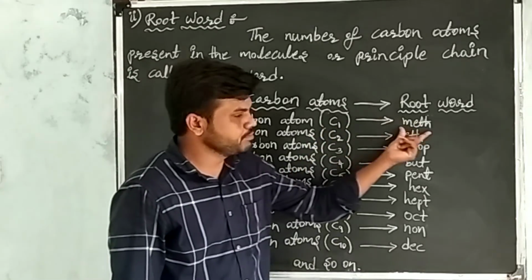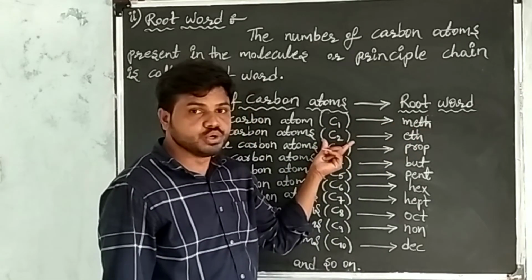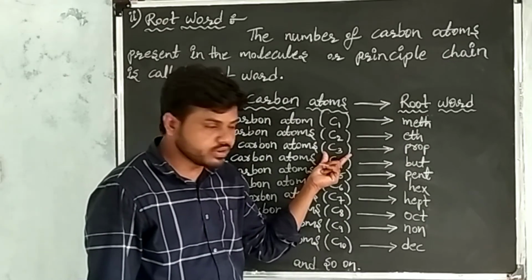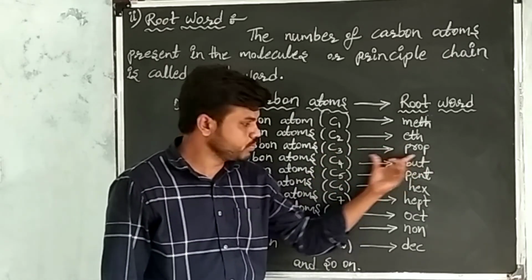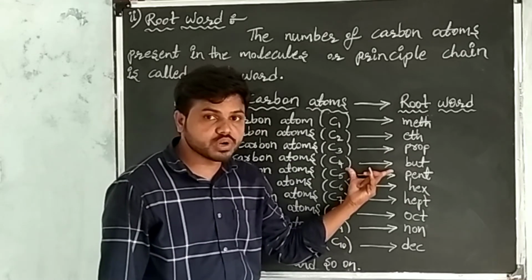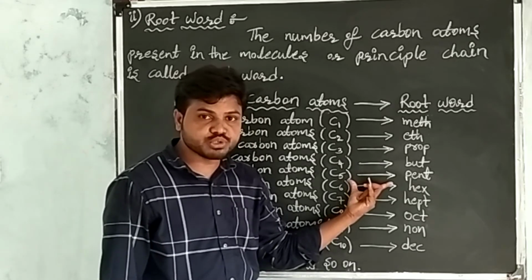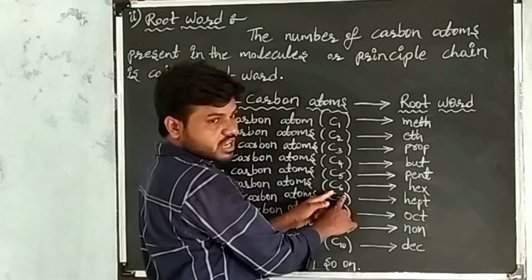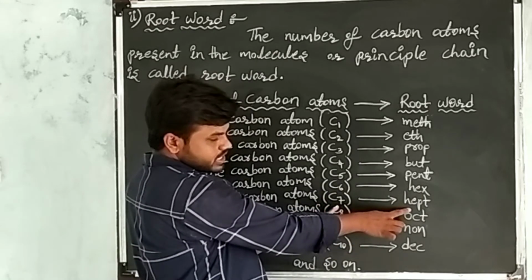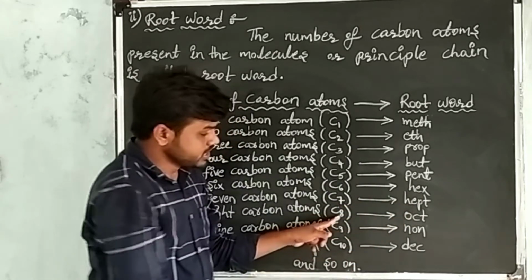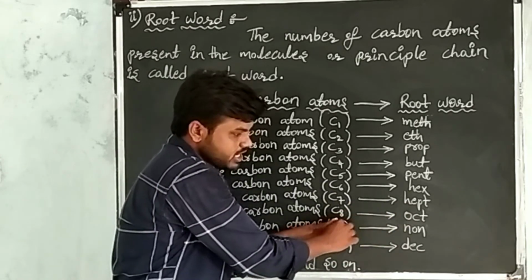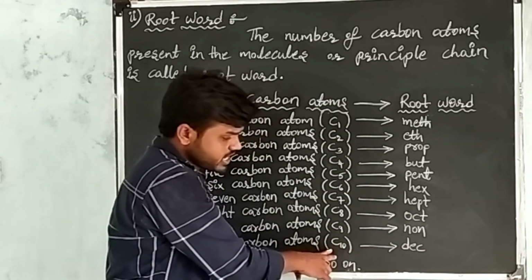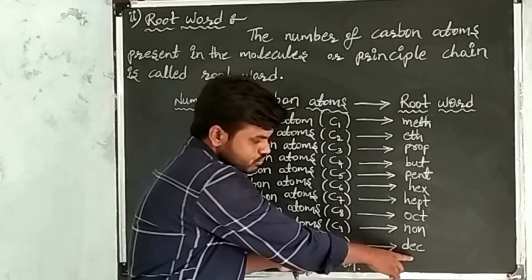1 carbon atom, root word is meth. 2 carbon atoms, eth. 3 carbon atoms, prop. 4 carbon atoms, but. 5 carbon atoms, pent. 6 carbon atoms, hex. 7 carbon atoms, hept. 8 carbon atoms, oct. 9 carbon atoms, non. 10 carbon atoms, dec, and so on.